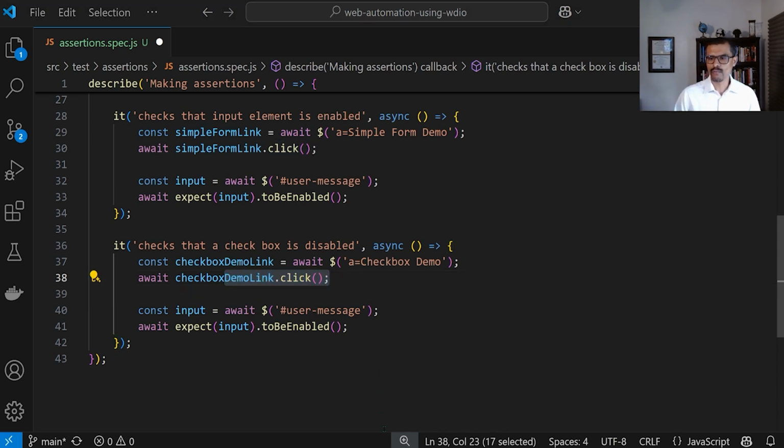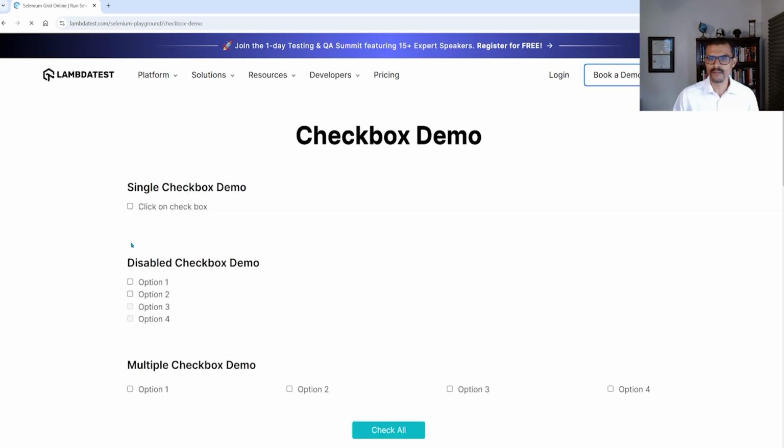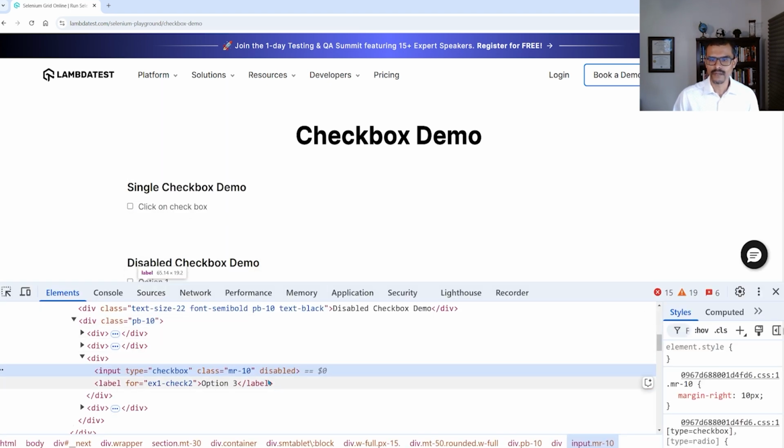Let's go ahead and take a look at the website to see what we want to do. Okay, so let's go ahead and click on this checkbox demo. And this is the option that we want to click on, right? Or at least check that it's disabled. So I'm going to inspect that one. We can see here that it's of type checkbox. This is the class name.